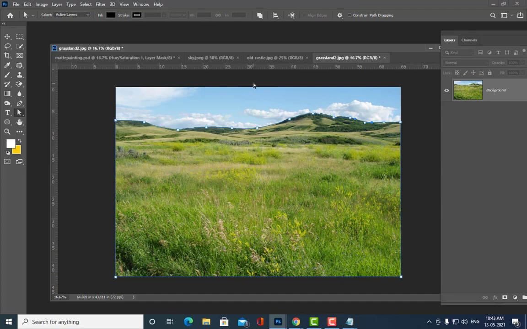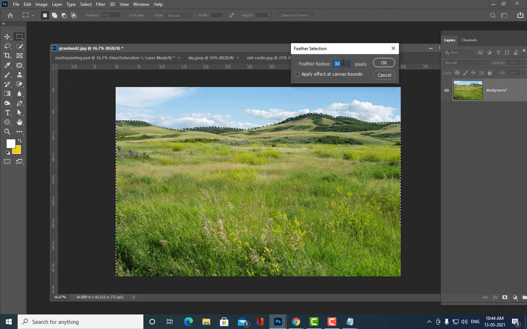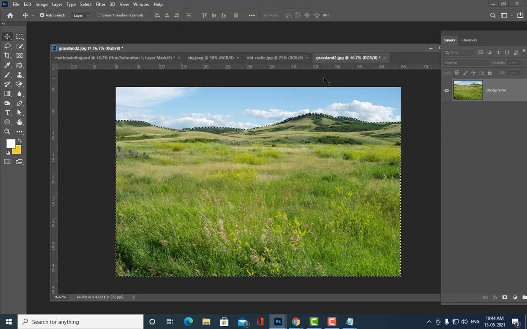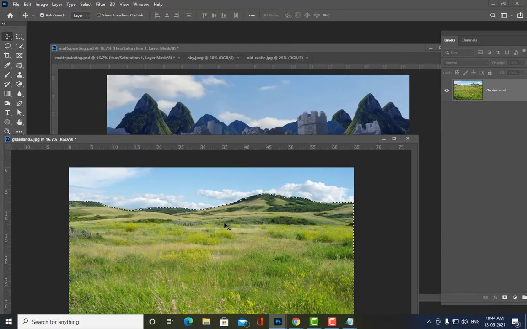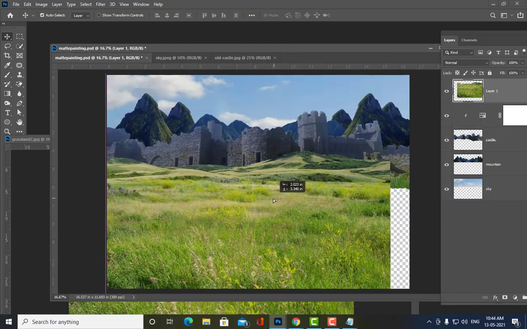Tell me how to get the selection. Control enter. Control plus enter, sir. Very good, control enter. So now we got a selection here. Once we get a selection, you can actually give a very little feather. Just right click and give a little. Don't give it bigger, just a small feather amount, and then we'll just drag it like this.